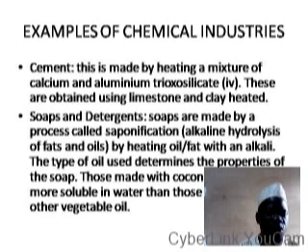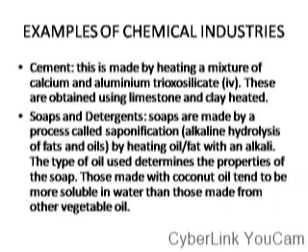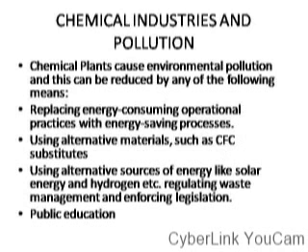So you refer to your notes for detail on that as well. The type of oil used in making soap determines some of the properties of the soap. For example, if coconut oil is used in saponification, the soap that will be obtained will be more soluble in water compared to using other vegetable oils.